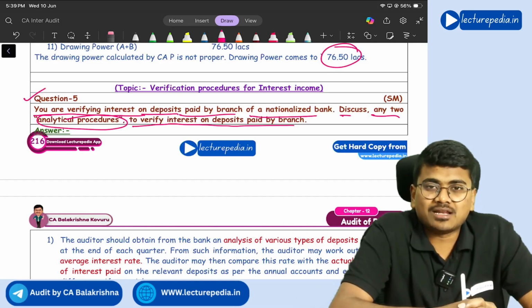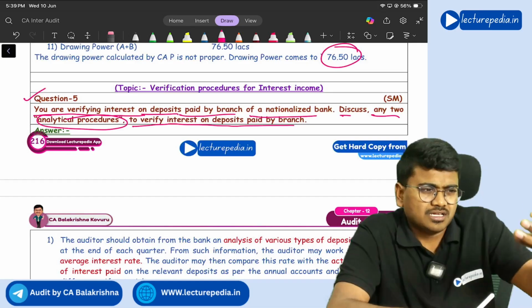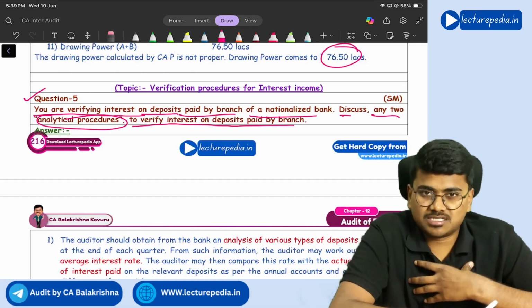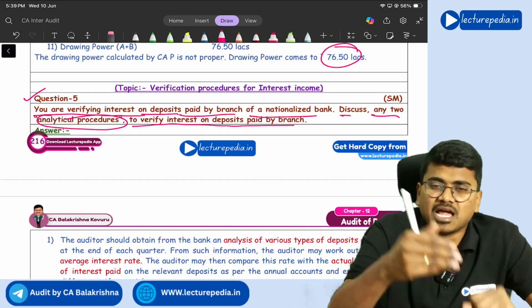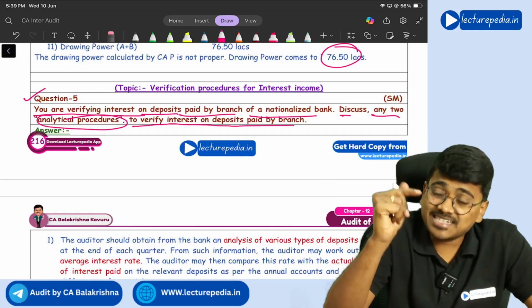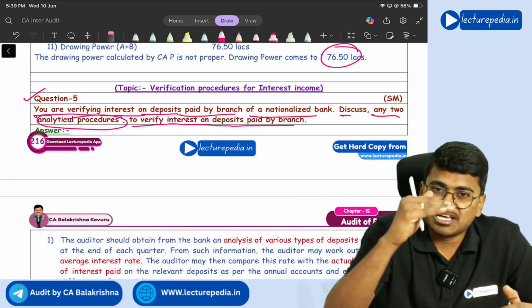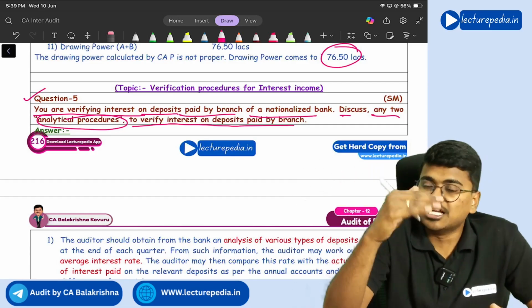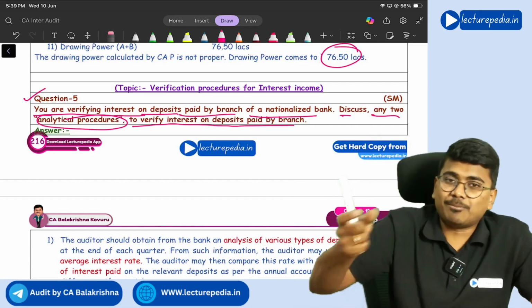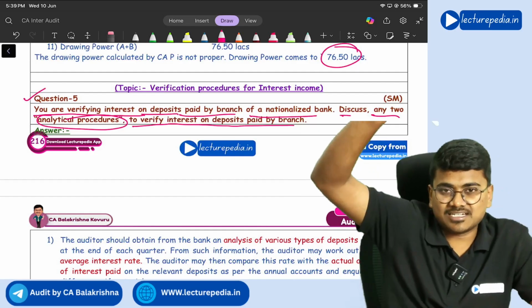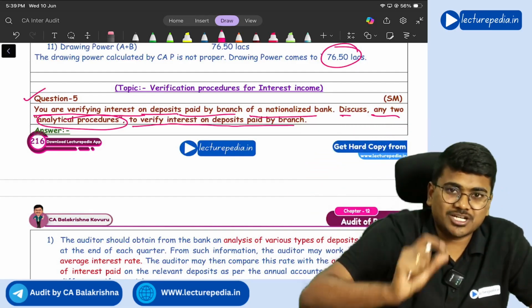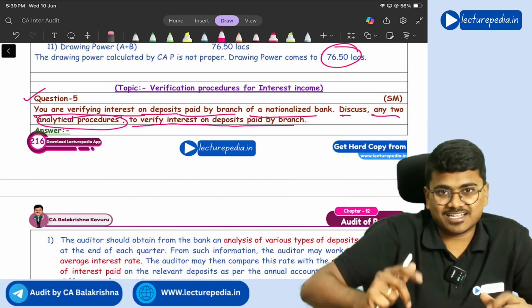First of all, you can ask the bank to give the total amount of deposits, and you can ask the average interest paid. Multiply the total amount of deposits with the average interest paid, you will get the amount of interest. You will compare it with the amount of interest shown in the profit and loss statement. So this is an analytical procedure.